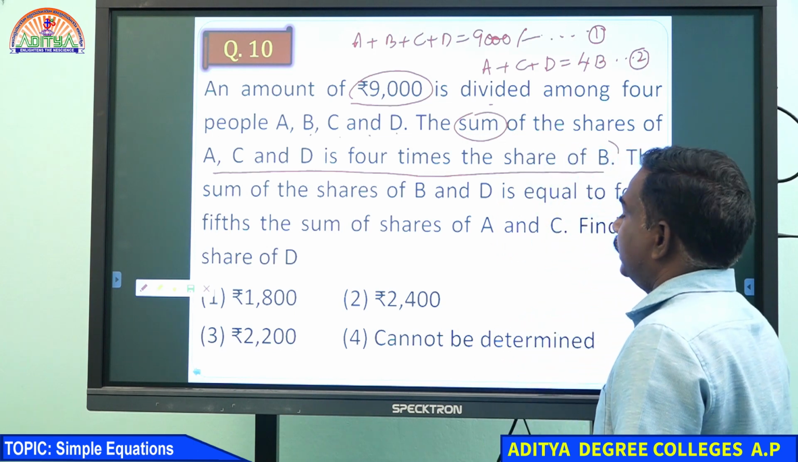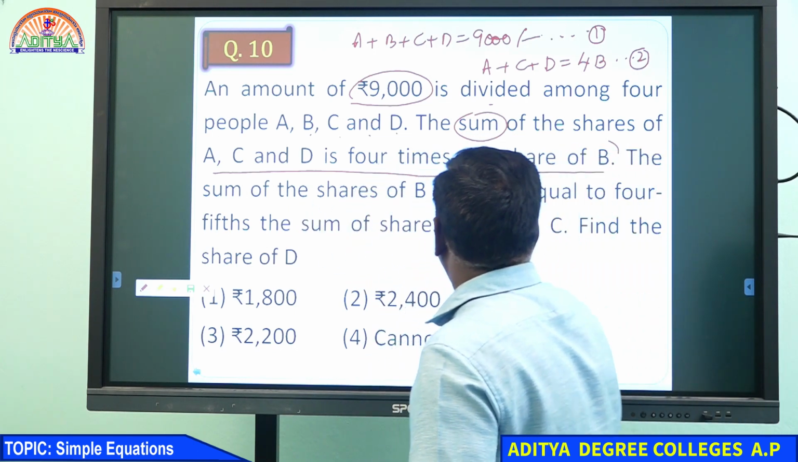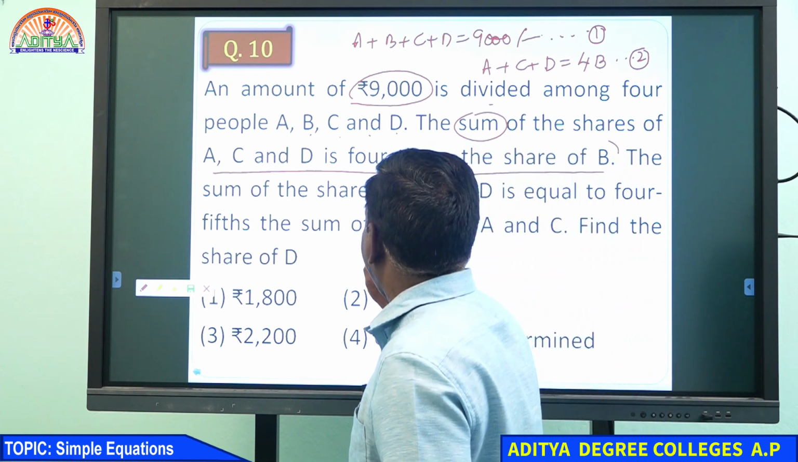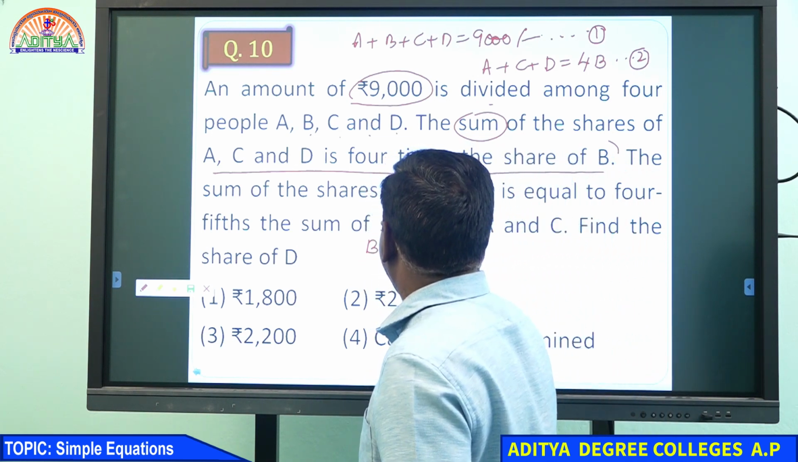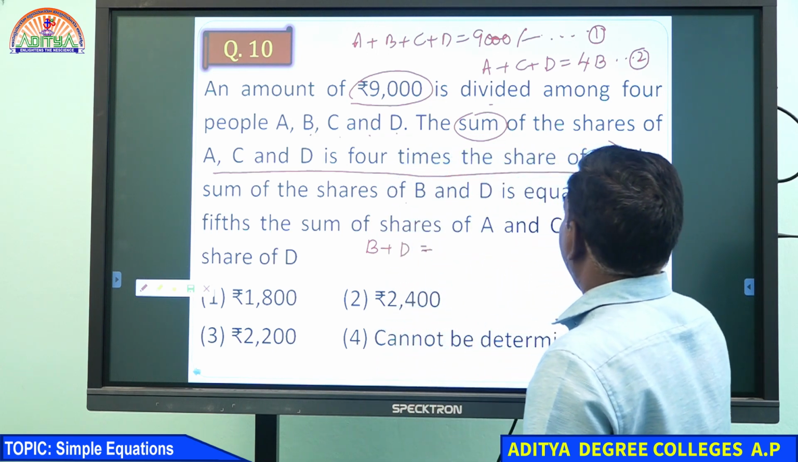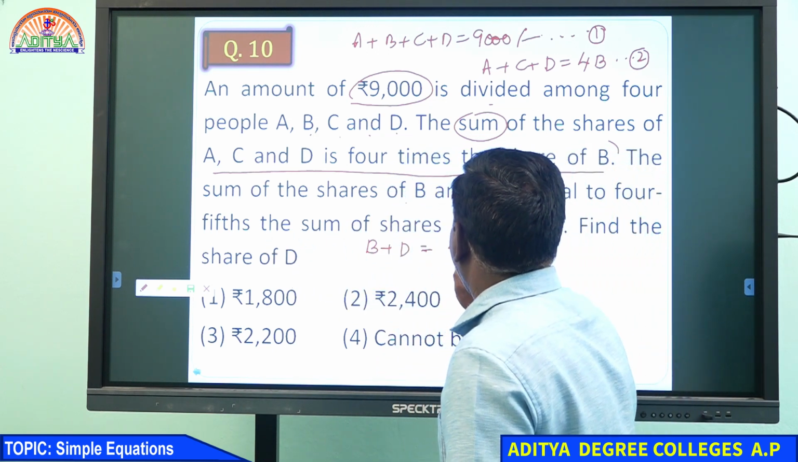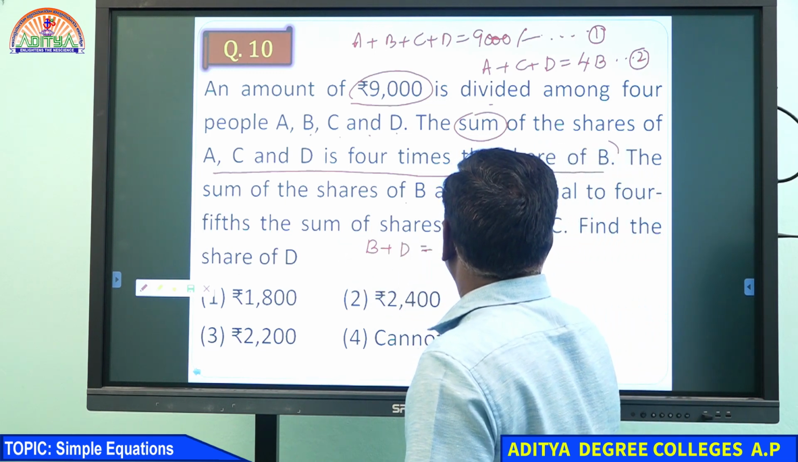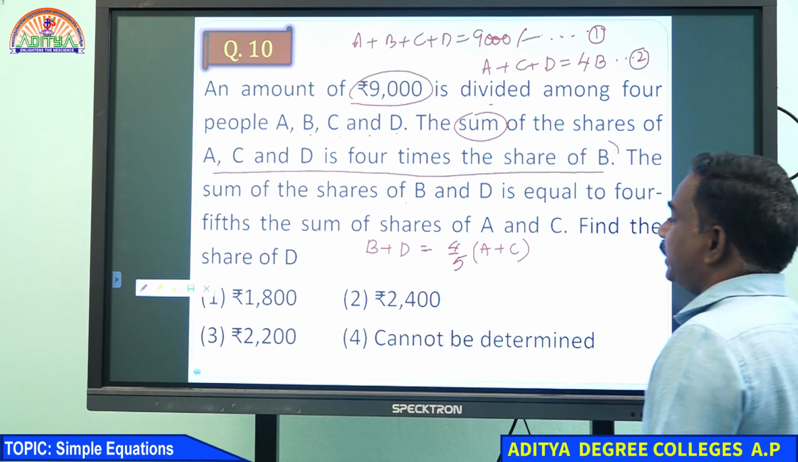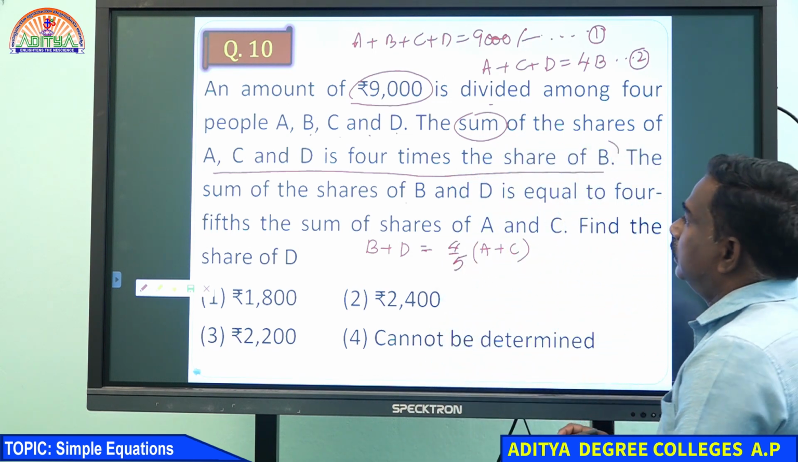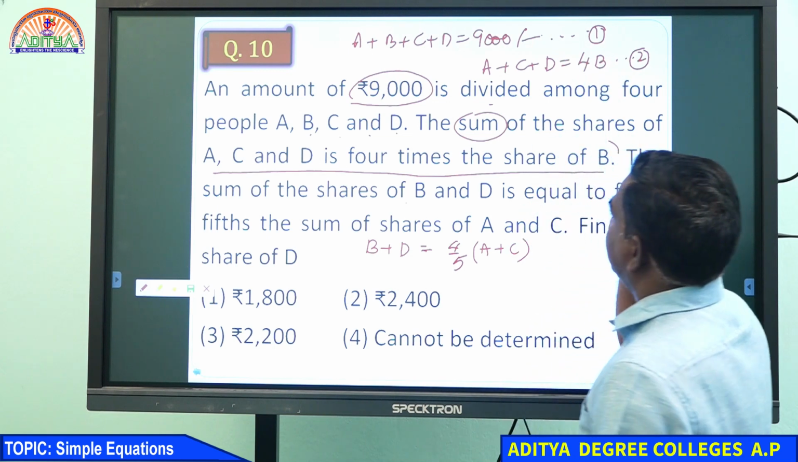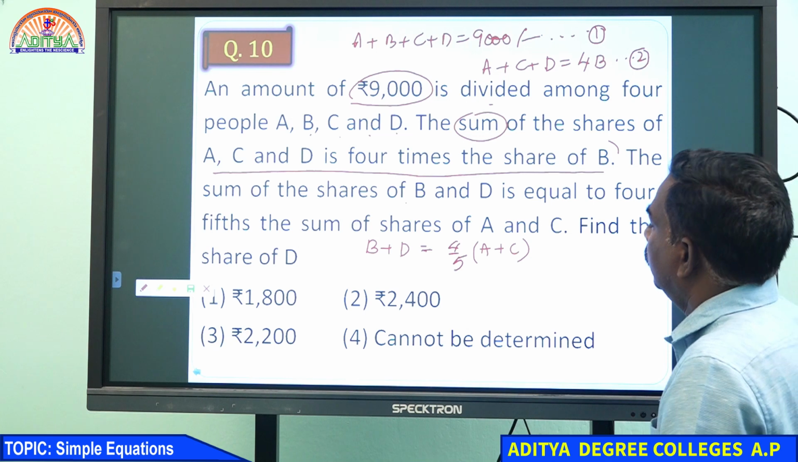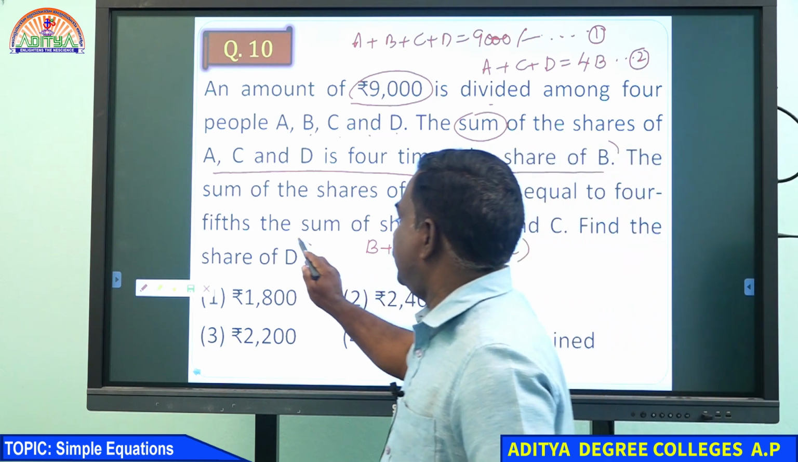See once here. The sum of the shares of B and D is equal to 4/5 of the sum of the shares of A and C. Find the share of D is what is asked. So equation 1, equation 2 and equation 3. So he is asking what is the share of D.